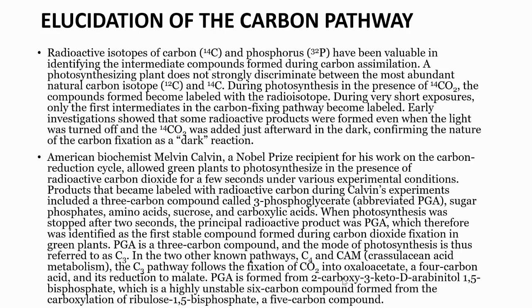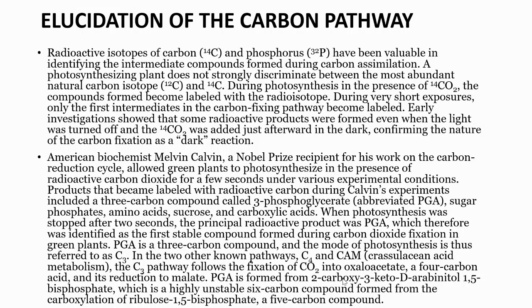Elucidation of the carbon pathway. Radioactive isotopes of carbon and phosphorus have been valuable in identifying the intermediate compounds formed during carbon assimilation. A photosynthesizing plant does not strongly discriminate between the most abundant natural carbon isotopes and radioactive carbon. During photosynthesis in the presence of carbon dioxide, the compounds formed become labeled with the radioisotope.